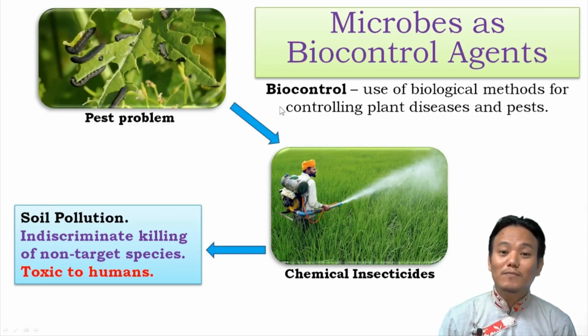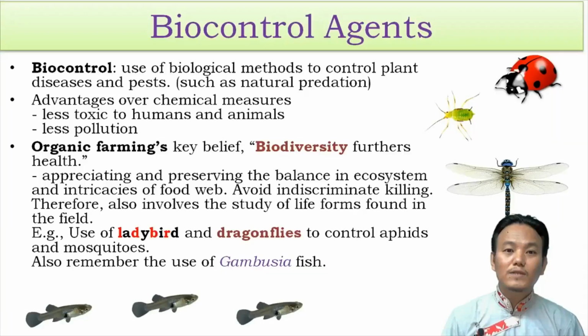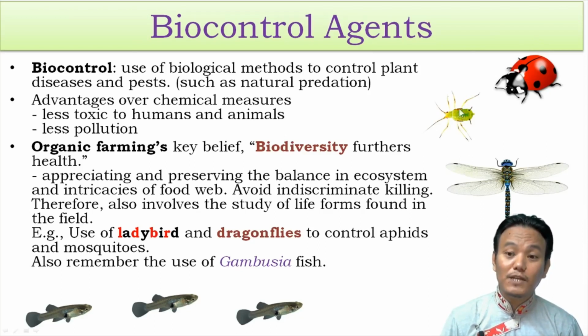So let's see some examples of biocontrol agents first. Some common examples of biocontrol agents are dragonflies and ladybirds. Ladybirds and dragonflies are predatory insects, right? They feed upon other insects. For example, ladybirds feed upon another insect called aphids. And aphids are well-known plant pests. They cause significant damage to different plants. If you have an aphid infestation problem in your garden or in your agricultural field, you can introduce ladybirds. Ladybirds are natural predators of aphids. They feed upon aphids and control the aphid population, thereby solving your aphid infestation problem.